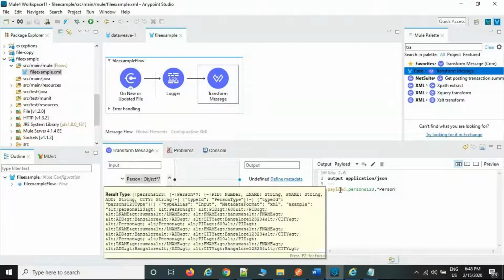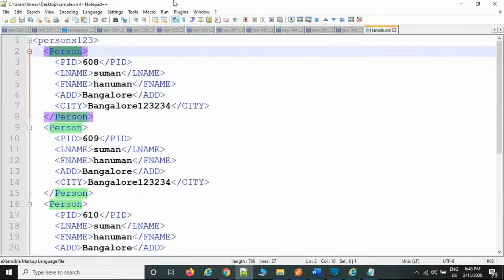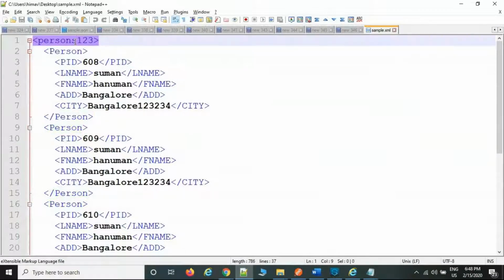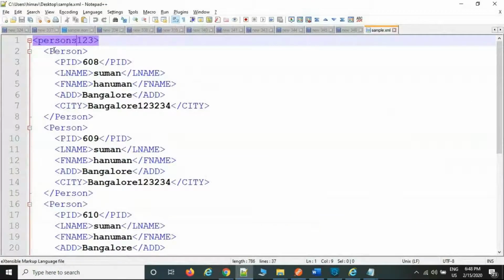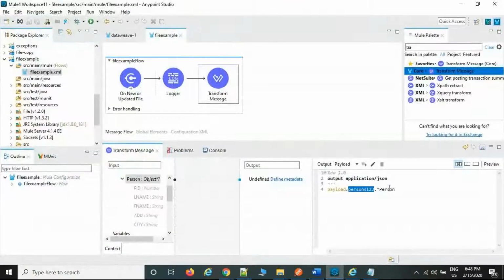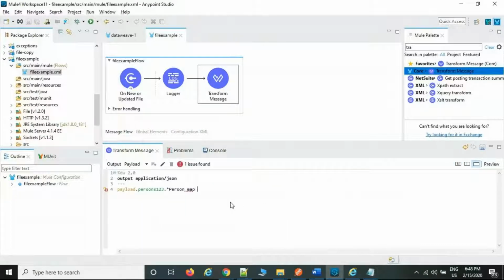The file is available in the payload. This is the payload, and the XML file has a root element. I'm going to take the root element. In the root element, we have multiple persons only, so those are repeated. So dot persons. Now the map operator. Just expand this: payload map, open parenthesis, 01, comma, index, arrow mark, start flower bracket.